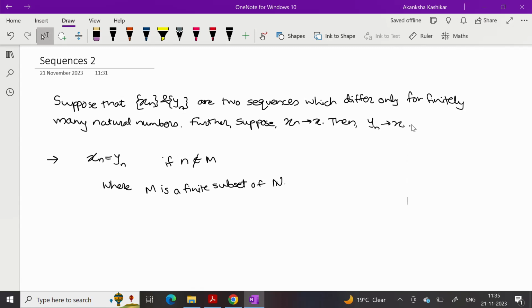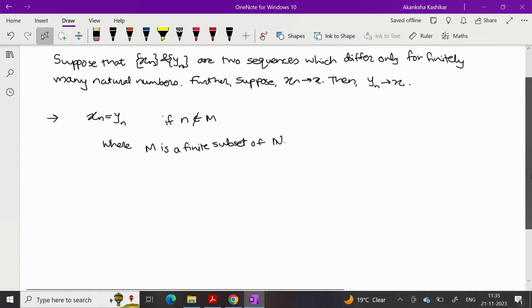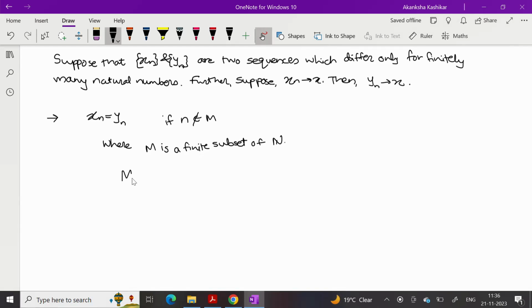See, what I know is that xn and yn differ only at finitely many places, and those indices are collected in M. Now, can I say that every finite subset of the set of natural numbers is bounded above? Just think, if you consider any finite subset, it will have a largest element, and that largest element will be an upper bound.